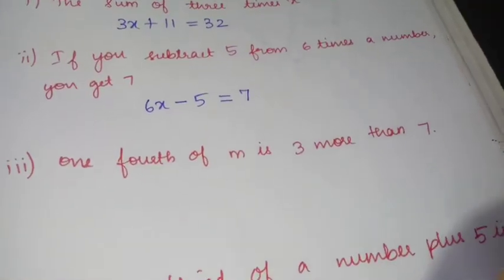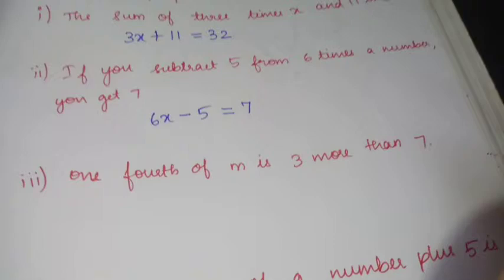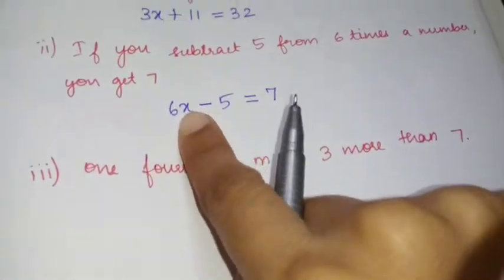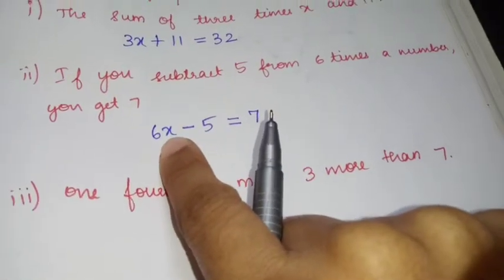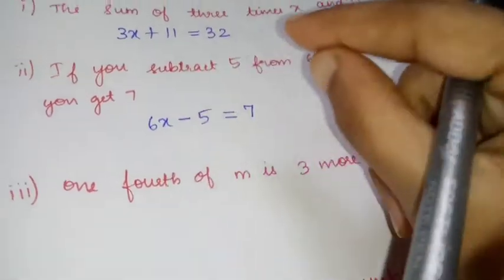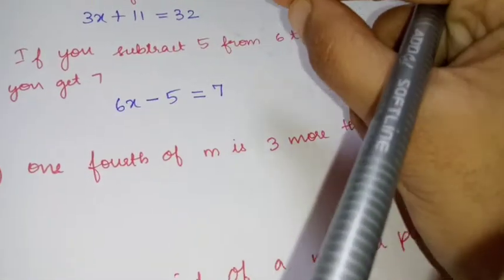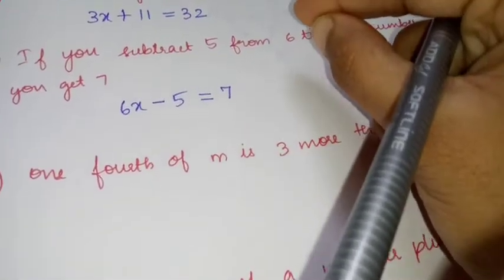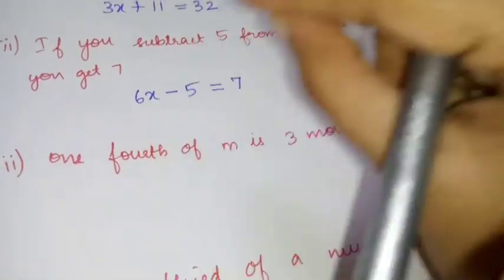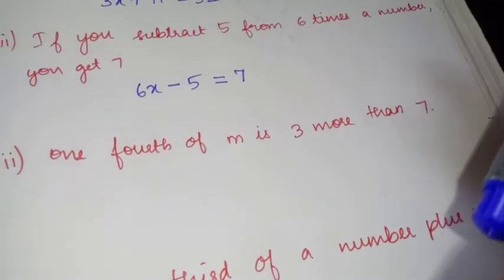Okay, why are we saying it as a simple equation? Because see here, what is the power of the variable? x, only x is there. It is not like x square, y square, not like that. Only x. So it is a very simple equation.